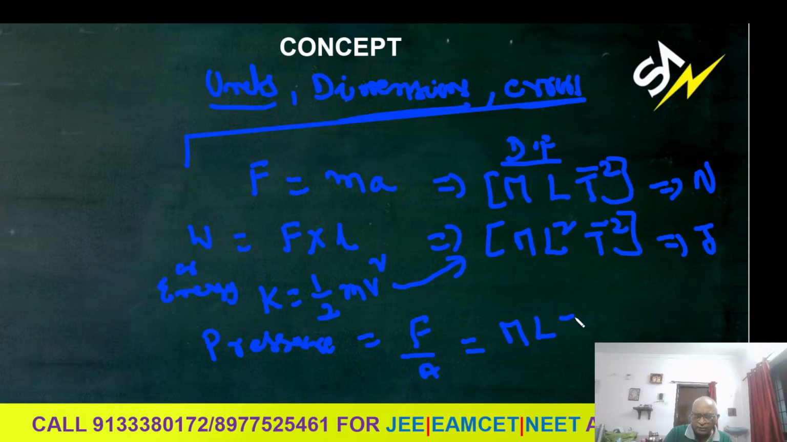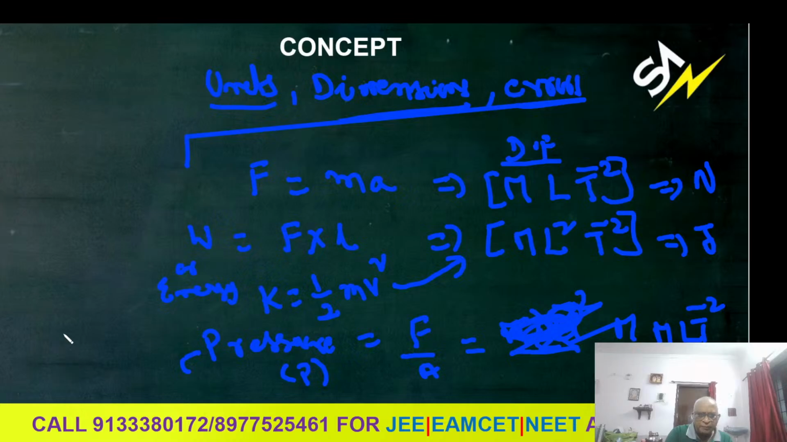What is the force dimension formula? M L T minus 2, divided by area L square. Therefore, pressure is given by the letter P only. What is the pressure dimension formula? The dimension formula for pressure P is M L minus 1 T minus 2.